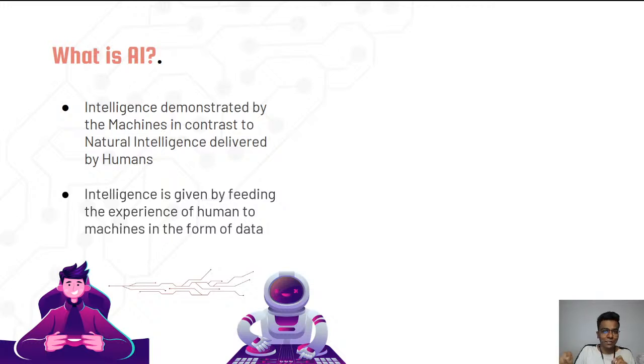I hope you clearly understood this. If you are clear with this, you just post that you are clear in the chat. So, artificial intelligence: I am going to transfer my knowledge or my experience to a machine in the format of data. From the data, it is going to learn and it is going to act. I hope you are clear with this.